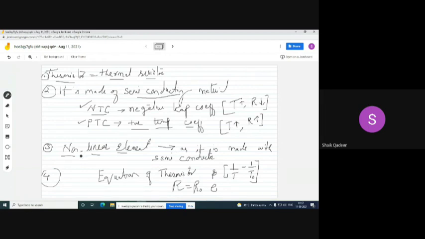The next point I have mentioned is that it is a non-linear element because it is made with semiconductor. The thermistor equation shows the relation of output resistance depending exponentially on the temperature. So we can say that the relation between input and output is non-linear. What is input? Temperature. What is output? Resistance.